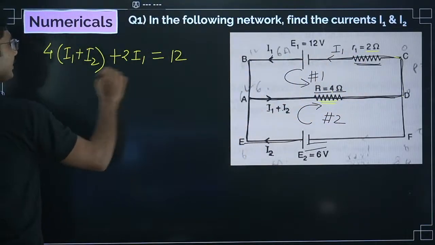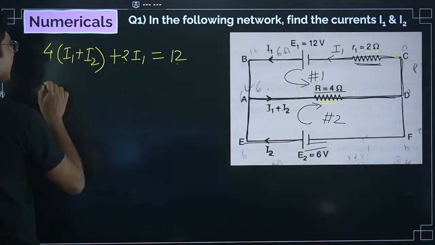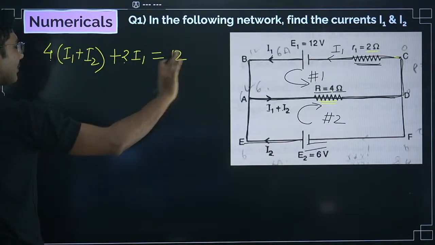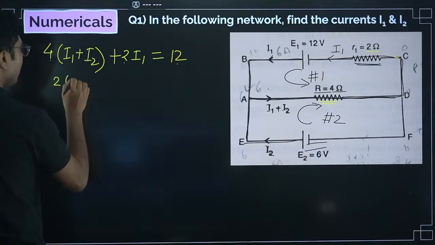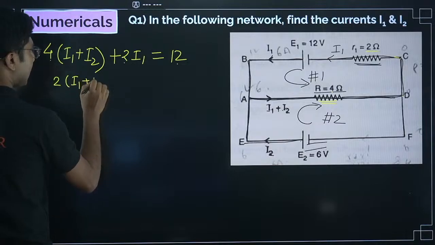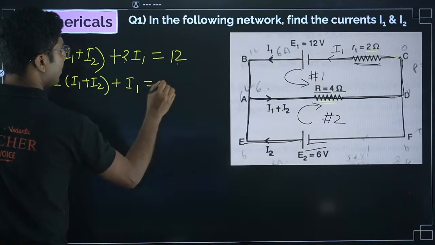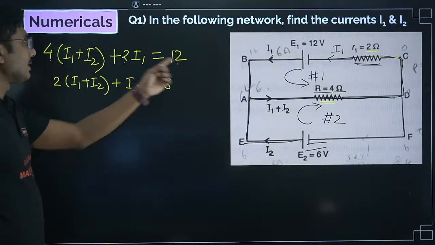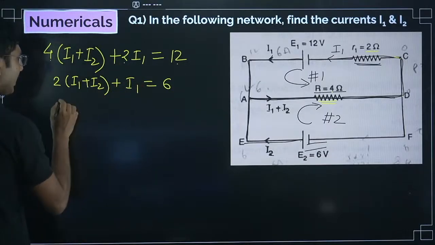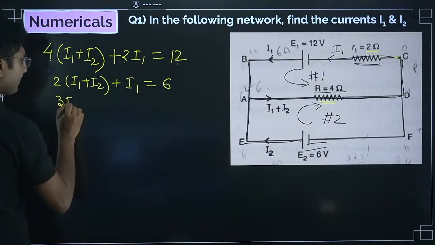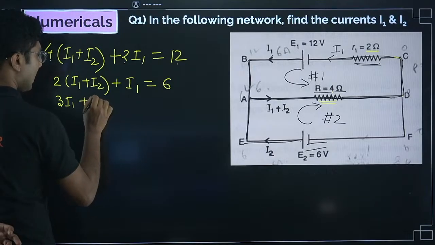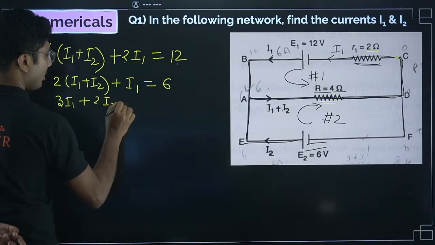Now 2 is common in each term, so we take 2 common and divide each term by 2. We get 2 into I1 plus I2, plus I1 equals 6. Now let's simplify. We get 3I1 plus 2I2 equals 6.